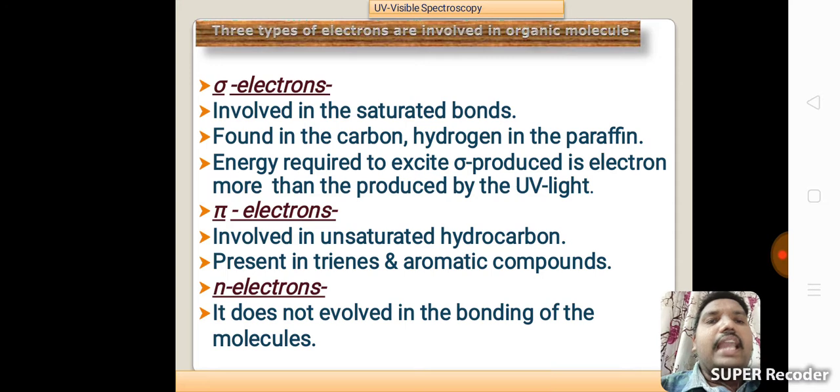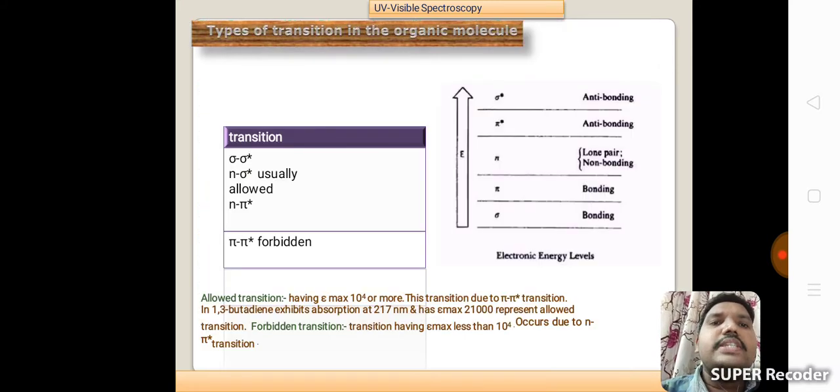Next one, n electrons. They do not get involved in the bonding of the molecules. Next one, see transitions. Sigma to sigma star transition. n to sigma star usually allowed. n to pi star, pi to pi star, that is forbidden transition.